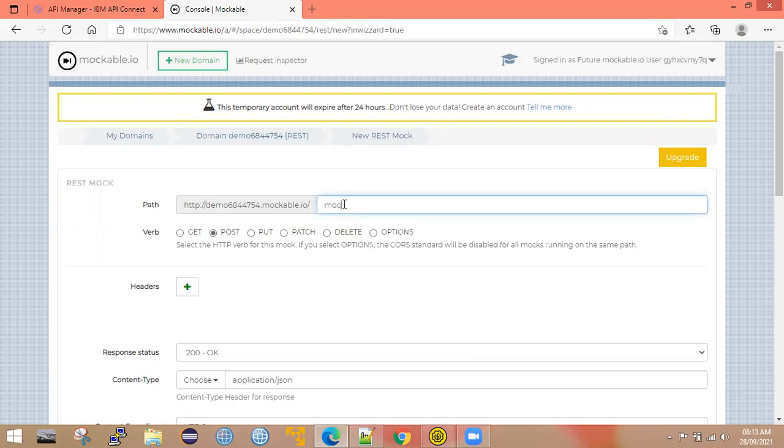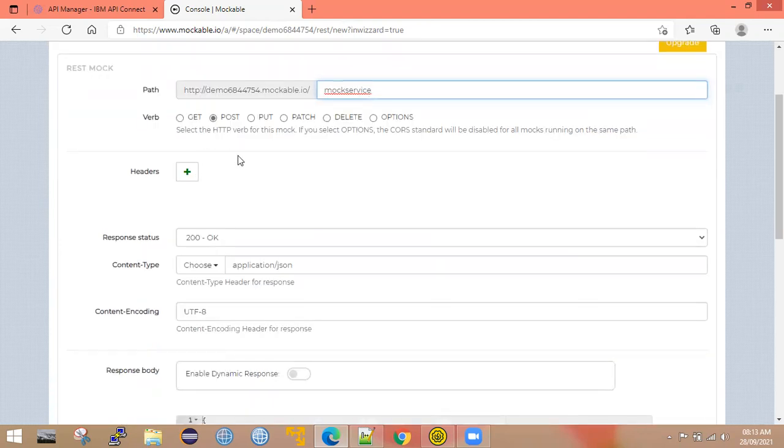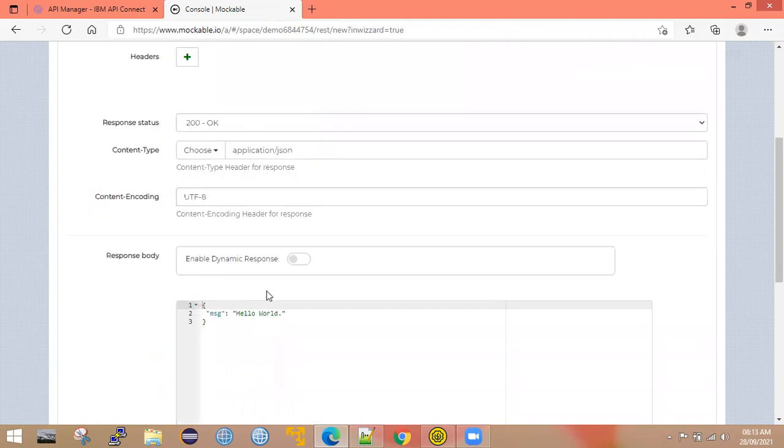And the path here is nothing but the service URI. Suppose you want to mention any service URI, you can mention it here. Let me give it as mock service. Okay, so this is the default configuration.